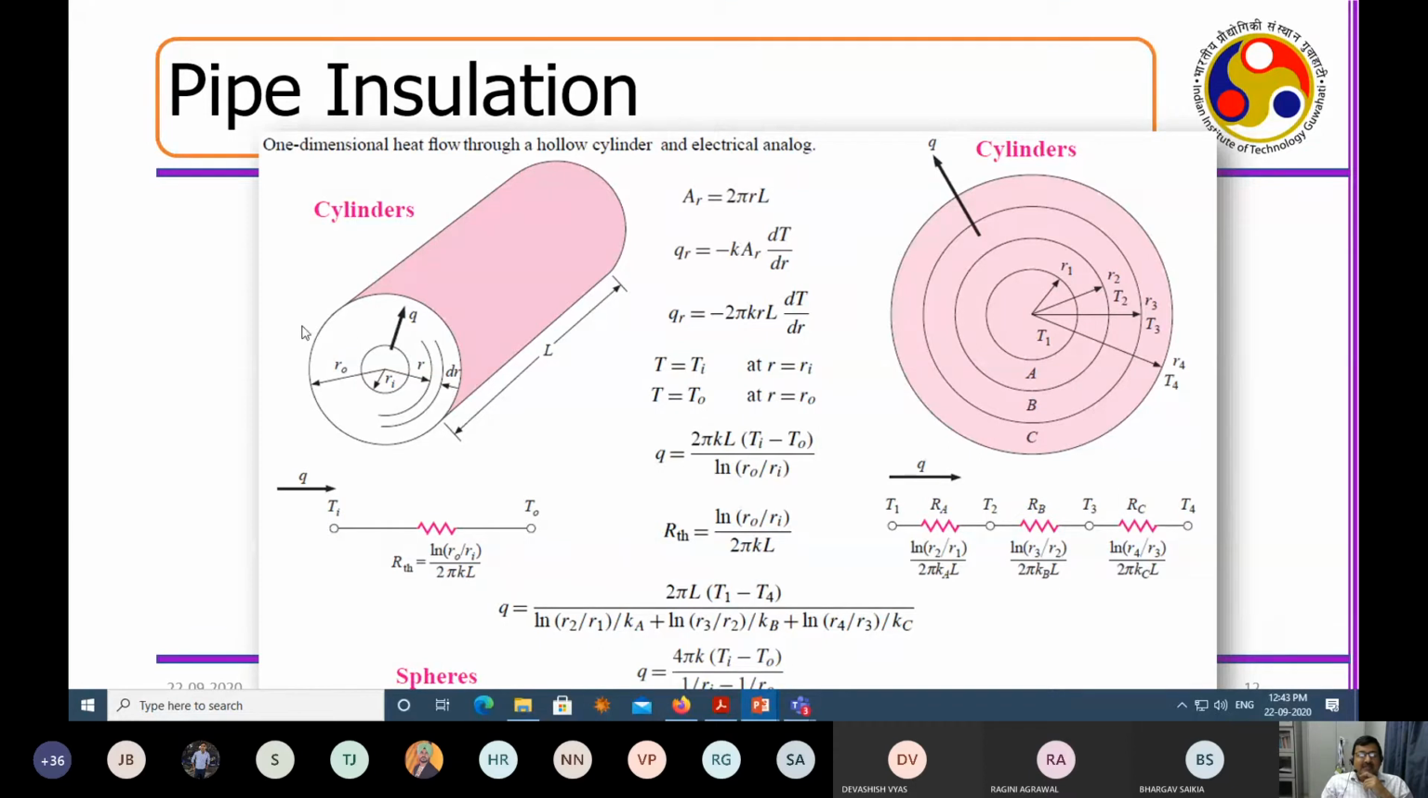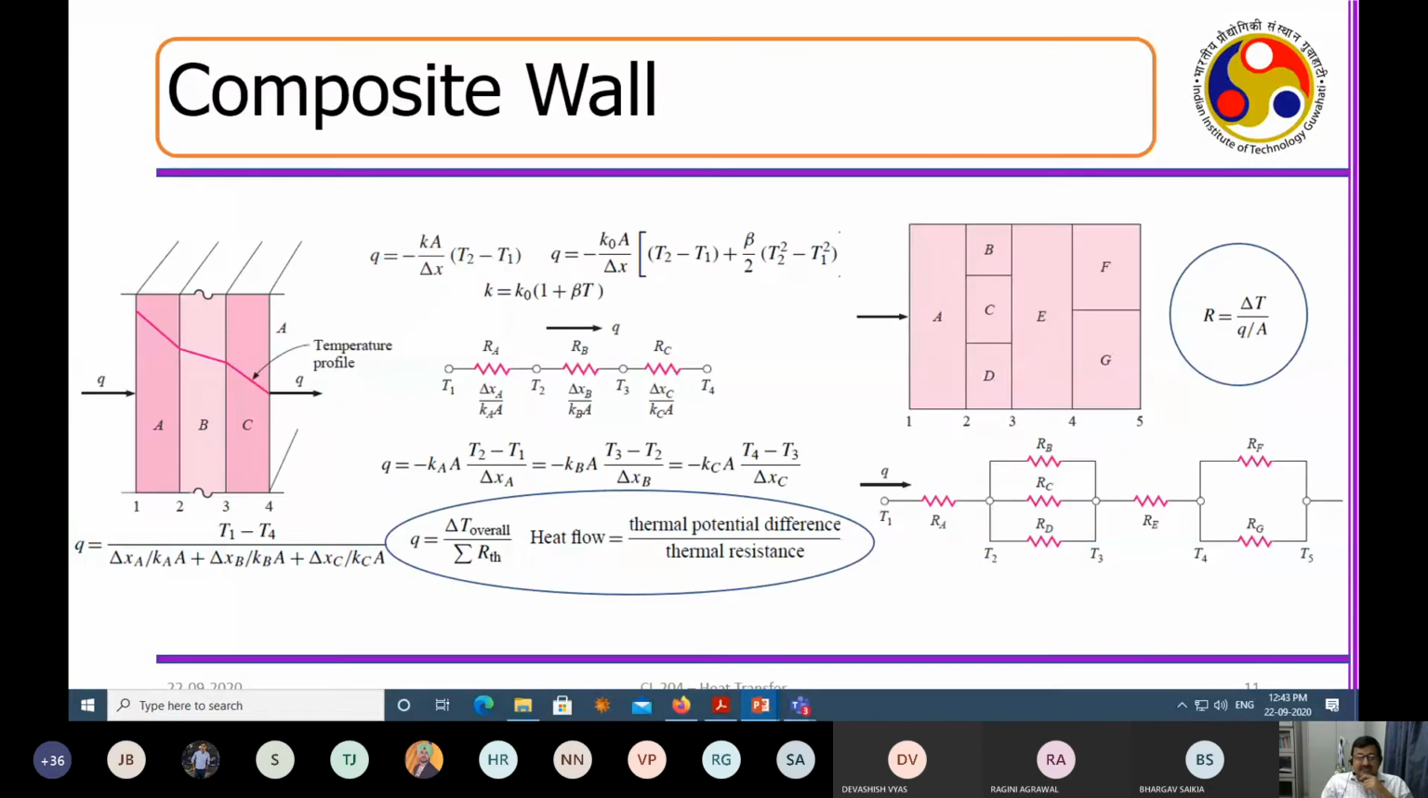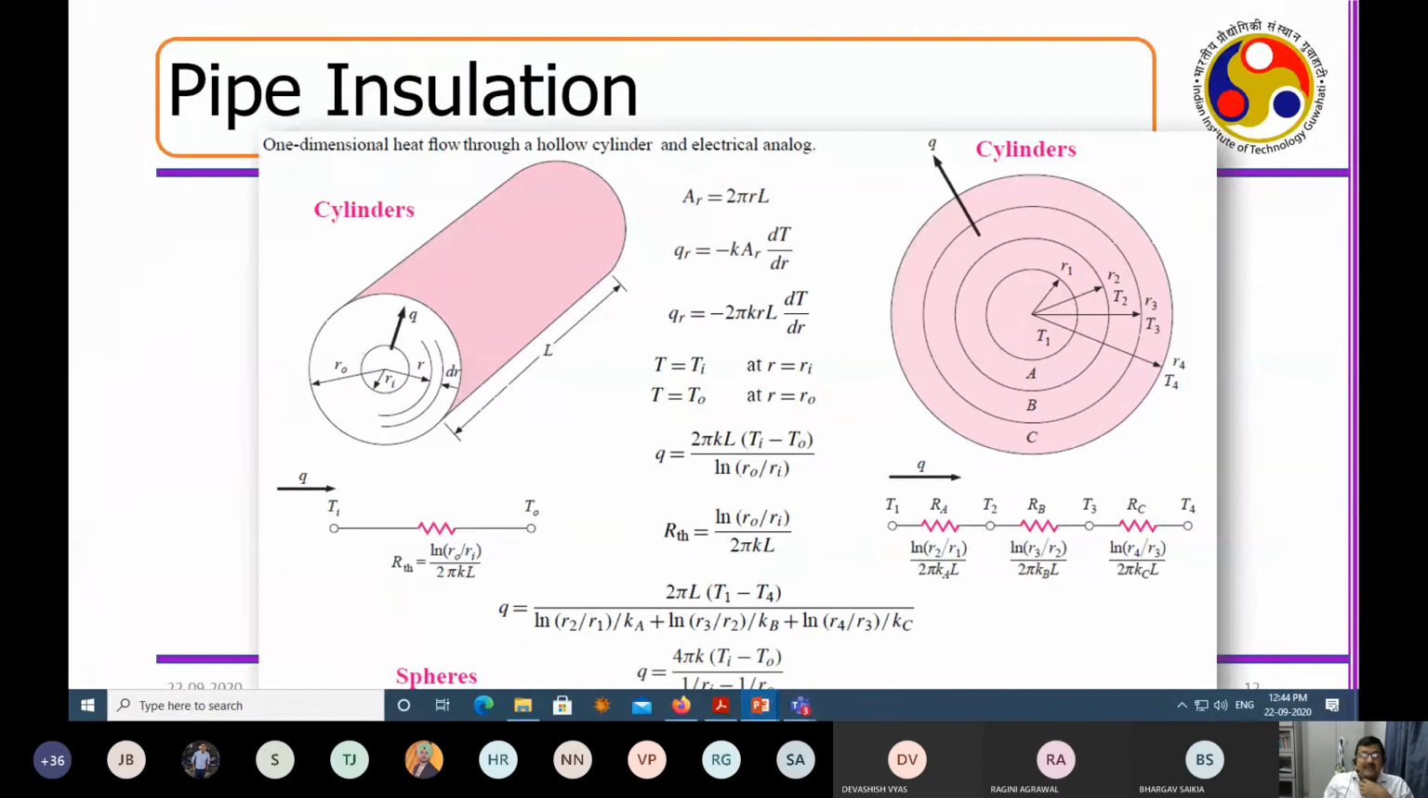So your area here is 2 pi RL. This is the difference between this and that. Here, area is delta X by delta Y. Area is not delta Y by delta Z. Delta X is in the direction, delta Y into delta Z. Here, for a cylinder, area is a function of R.